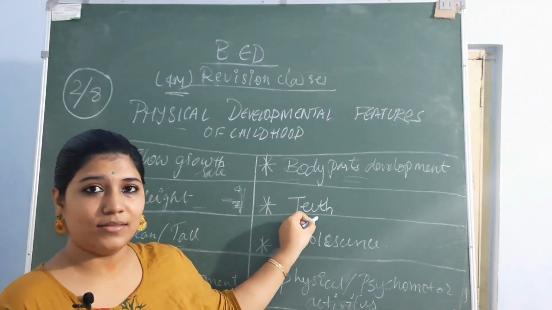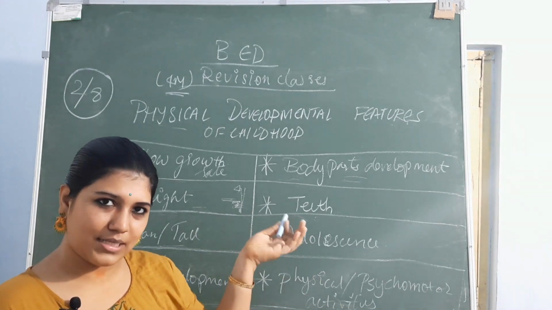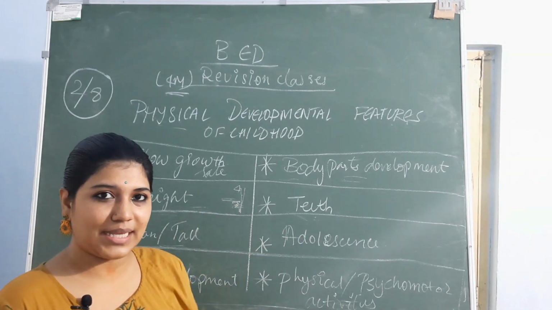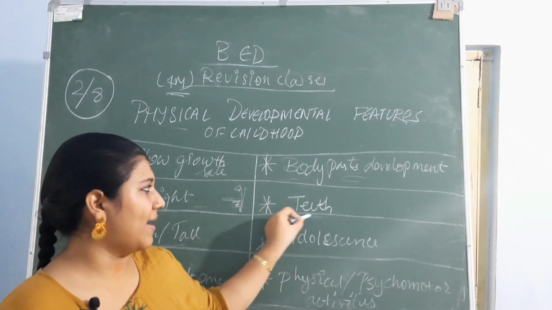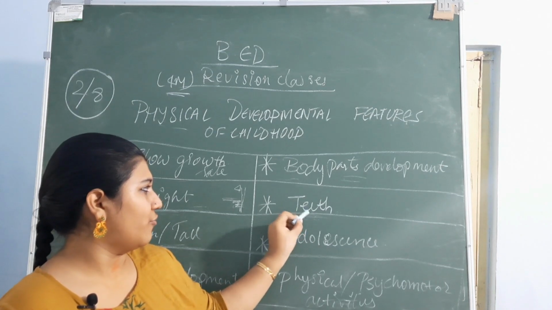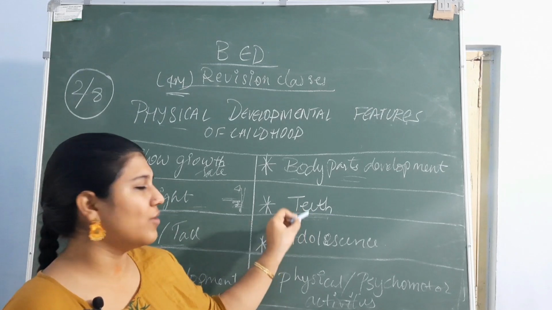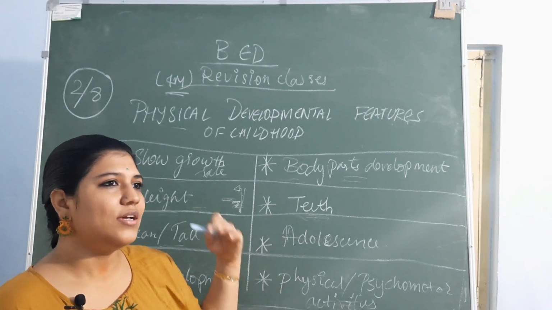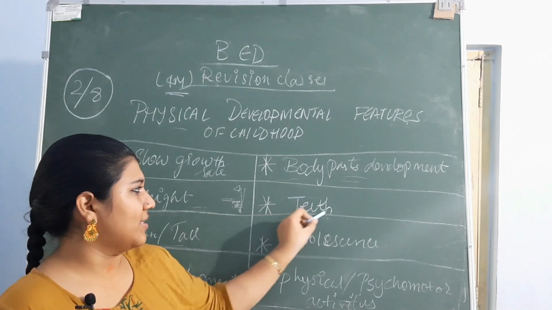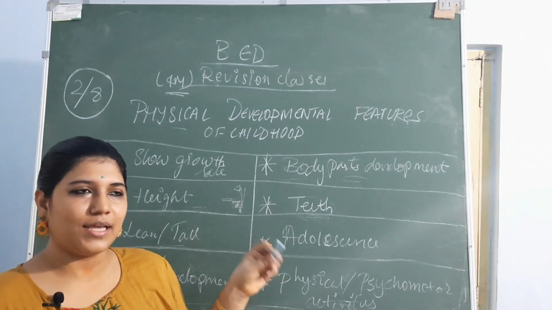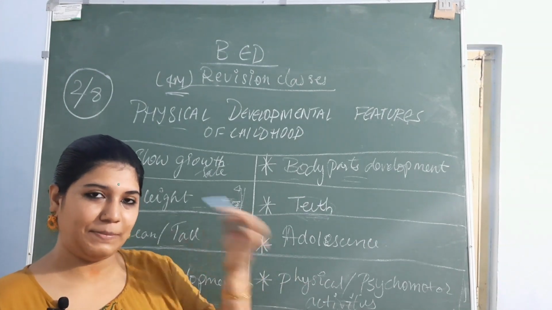And then teeth. We studied in our science class in 5th and 6th standards that we have milky teeth, and then they are replaced with permanent teeth. So this is the age where, after a few days, like 4 or 5 years, they start having this change, and gradually, till they reach 8 years, 10 years, the milky teeth will go and permanent teeth will be replaced in the place of milky teeth.